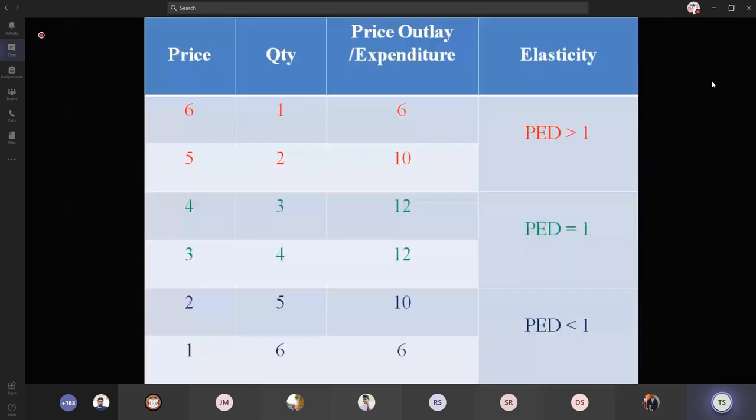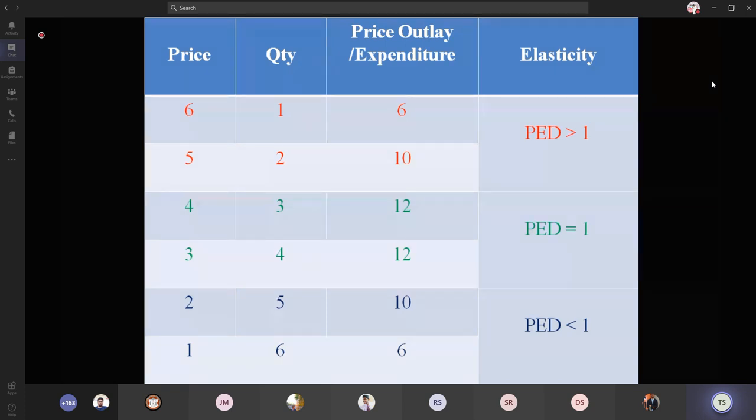So this is the theoretical explanation of the price outlay or the price expenditure method, that is, how to find out the elasticity with the price expenditure or price outlay. Here we are having four columns. The first two are the price and the quantity, which were already given in the problem. Price and quantity follow the law of demand. In this example, the prices are decreasing and the quantities are increasing.